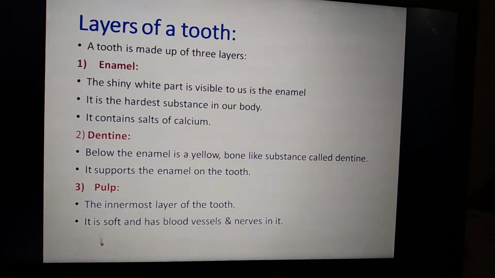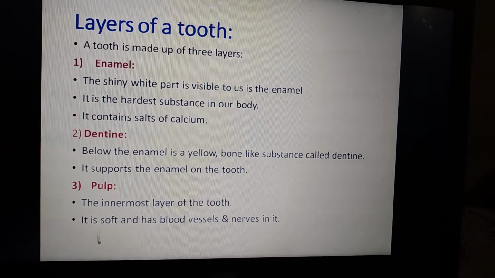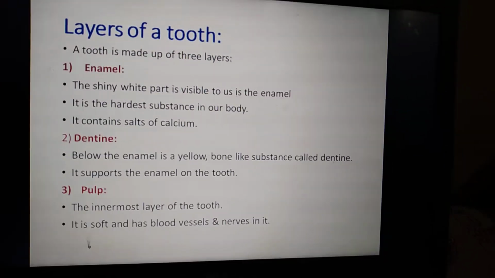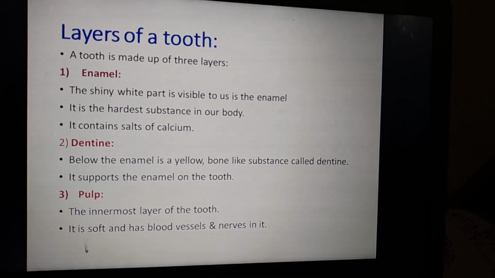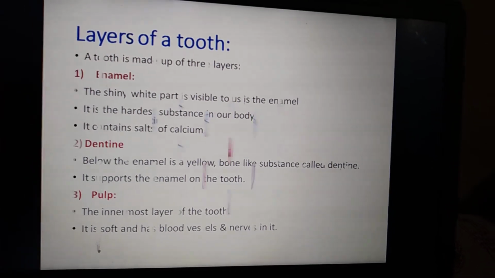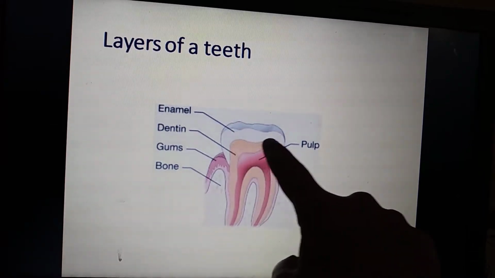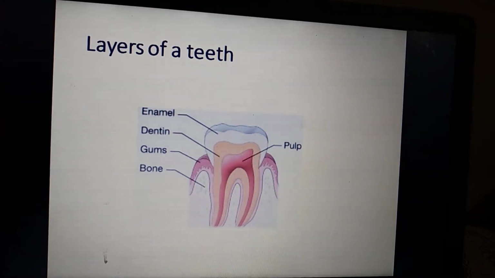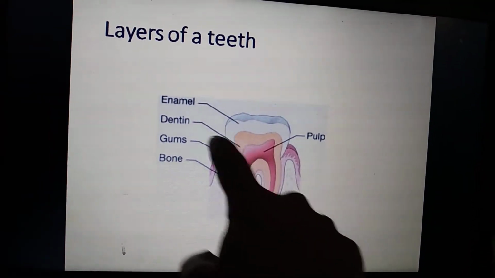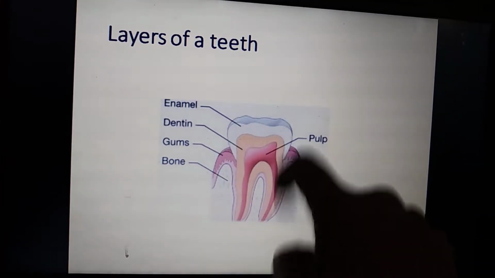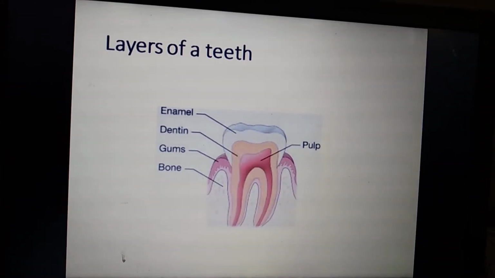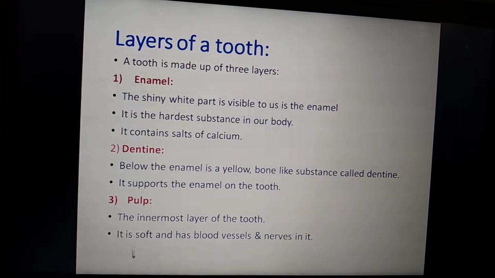It is a bone-like substance. It supports the enamel on the tooth. Here you can see the shiny white colored part is the enamel. The dentine is yellow in color, and it supports the enamel. It gives support for the enamel.